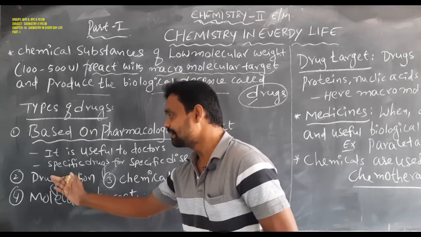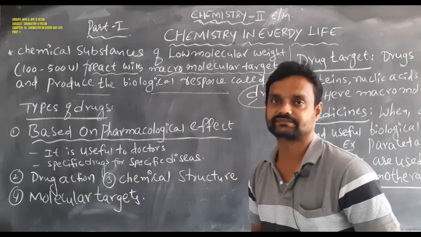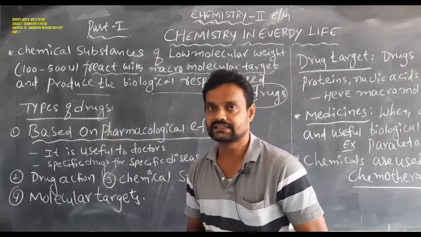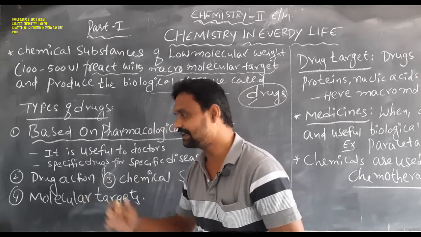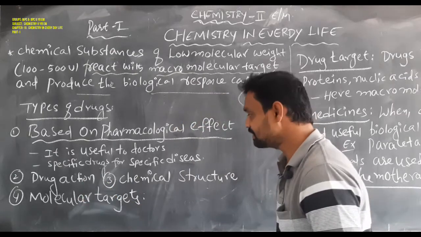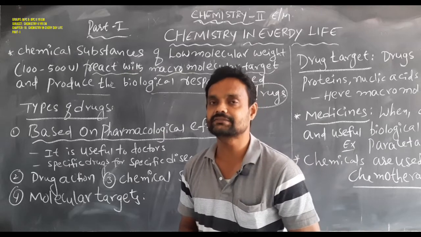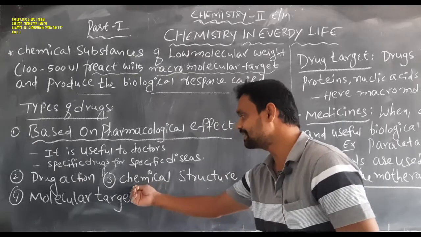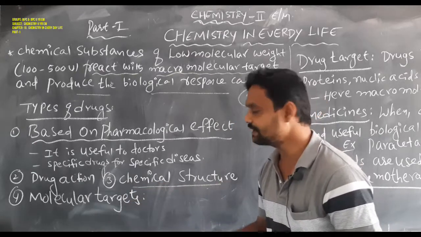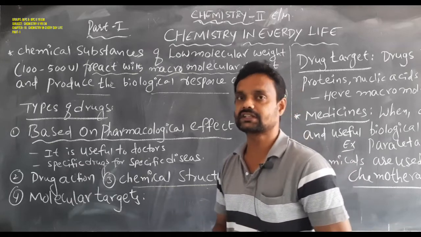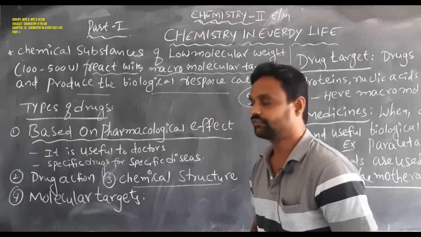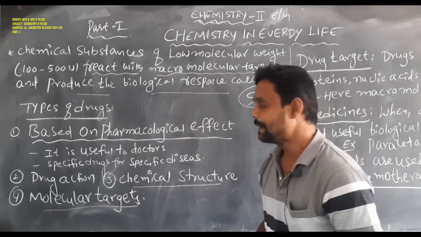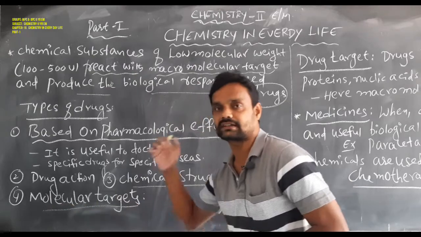Another type is based on drug action. The second category is drug action. The third is the chemical structure, that is, the chemicals used in the drugs. Depending on the chemical structure also we classify drugs. The fourth category is molecular target.